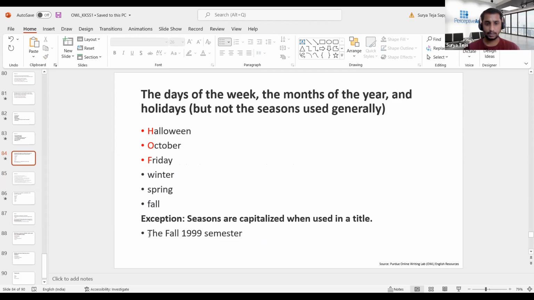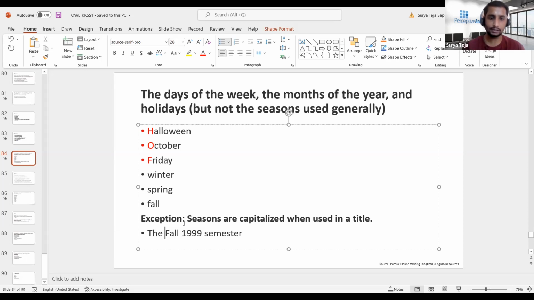So as Sai mentioned, here if you see the fall 1999, fall is not talking about a particular time period. When I say summers are hot, winters are cold, like this, there it is acting as a common noun with some characteristics. But if you see the fall 1999, here I am not talking about the season. I'm basically talking about a particular time period, a particular event which happened. And the fall 1999 semester is acting as a title.